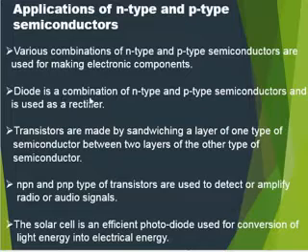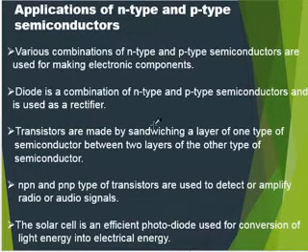It is a combination of N type and P type semiconductors and is used as a rectifier. Now a rectifier is an electrical device which converts an alternating current into a direct one by allowing a current to flow through it in only one direction.